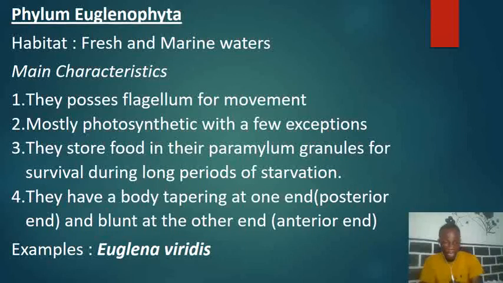Then lastly, they have a body tapering at one end, that is the posterior end, and blunt at the other end, that's the anterior end. So let's take note of this one. Alright, so we note that Euglena, of course, have both plant-like and animal-like features. Let's take critical note of this one.